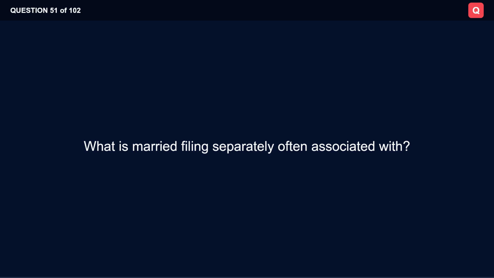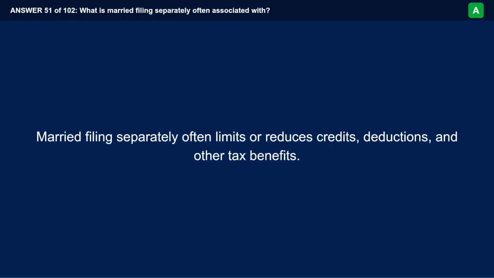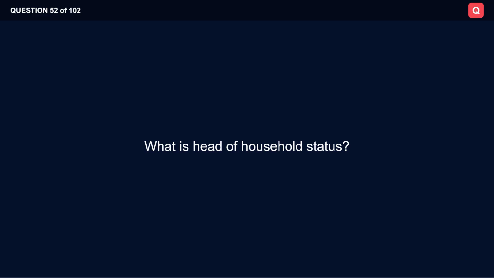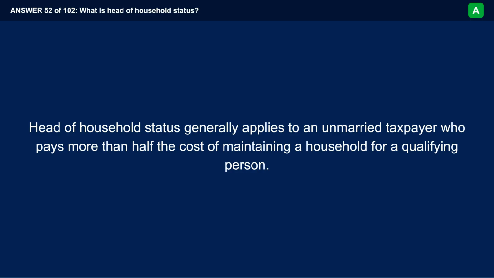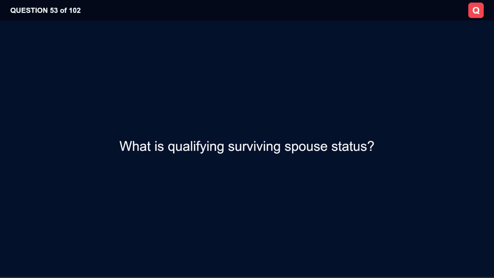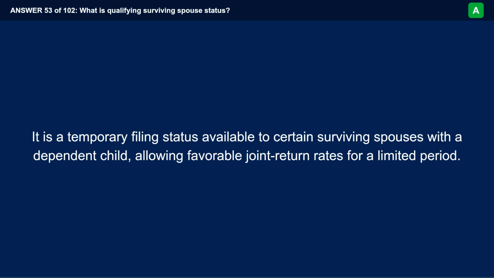What is married filing separately often associated with? Married filing separately often limits or reduces credits, deductions, and other tax benefits. What is head of household status? Head of household status generally applies to an unmarried taxpayer who pays more than half the cost of maintaining a household for a qualifying person. What is qualifying surviving spouse status? It is a temporary filing status available to certain surviving spouses with a dependent child, allowing favorable joint return rates for a limited period.